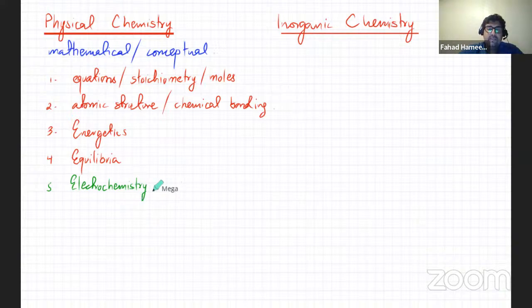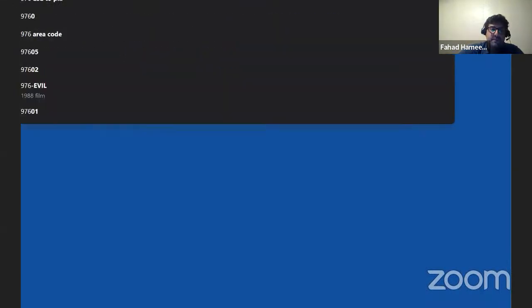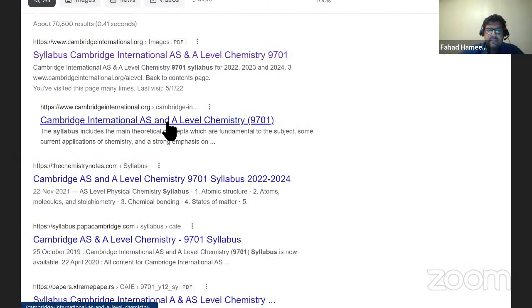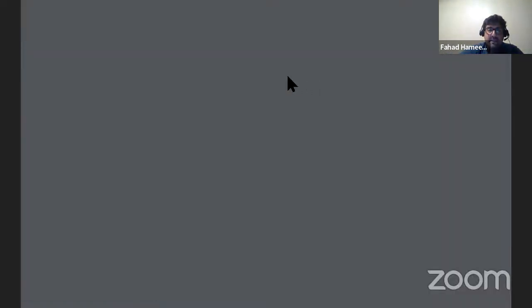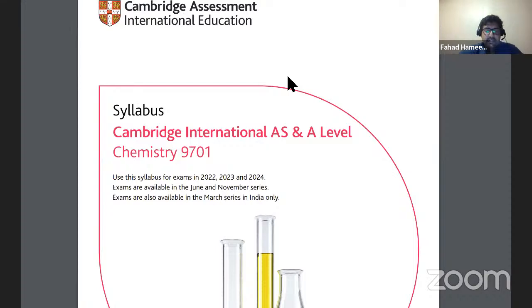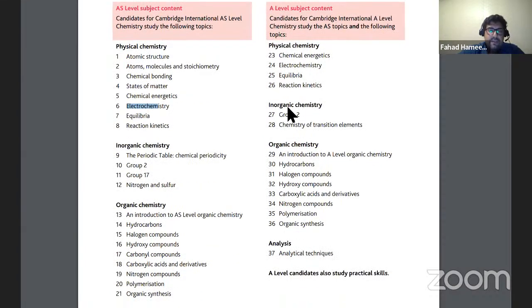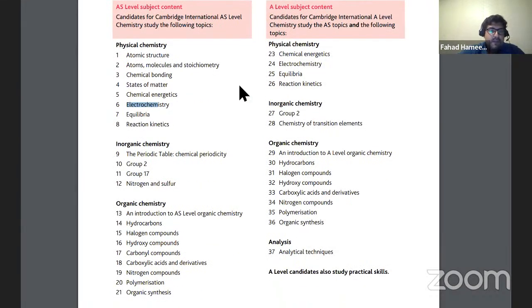I'll open the syllabus. Like I can show you the syllabus for this one. And make sure you have the right syllabus. It's the 2022, 23 and 24 syllabus that we're working with. So if you go through it, the syllabus would be divided into two sections. A lot of topics are overlapping. So I'm talking about electrochemistry over here. There's electrochemistry in A2 as well. This side is AS. This side over here is A2.